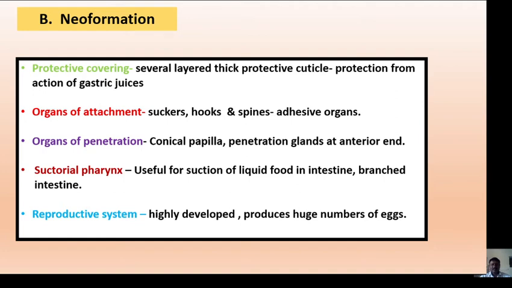Then these parasites also have a suctorial pharynx, which is useful for suction of liquid food in the intestine, and the intestine of this parasite is also branched. Then these parasitic forms have a well developed or highly developed reproductive system and are able to produce a huge number of eggs. This is about the newly formed structures or new formation that takes place within the parasitic body.